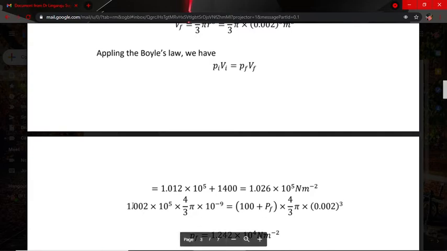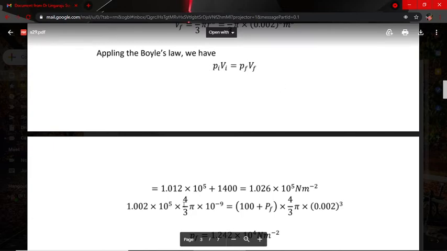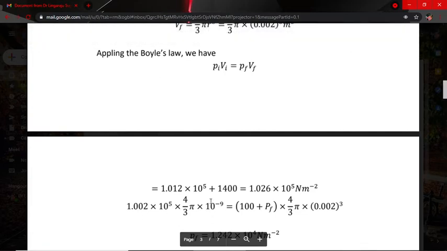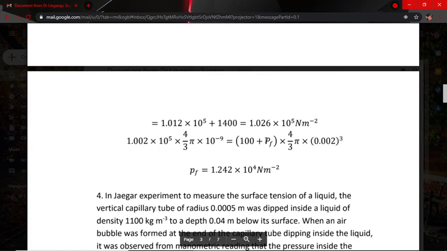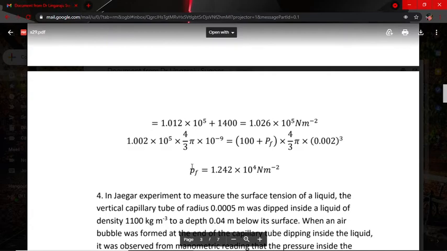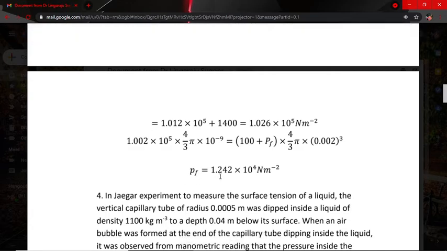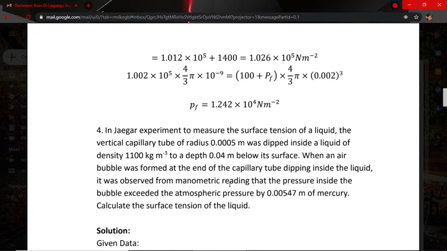Next, substitute all these values. Next is 1.02 into 10 to the power of 15 plus 4 by 3 pi R cube into 100, over Pf of 4 by 3 pi. Now, knowing this value, simplify, calculating all these values, taking the LHS side. That is Pf is equal to 1.242 into 10 to the power of 4 Newton per meter square.